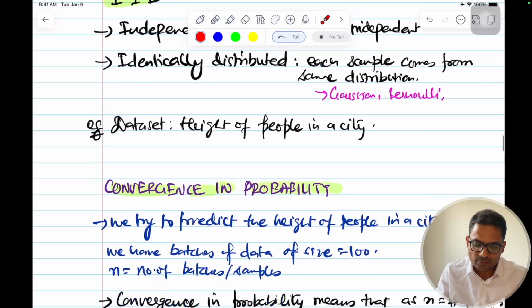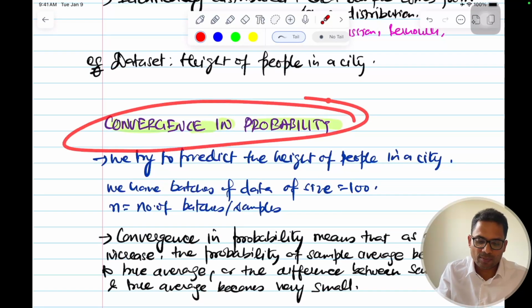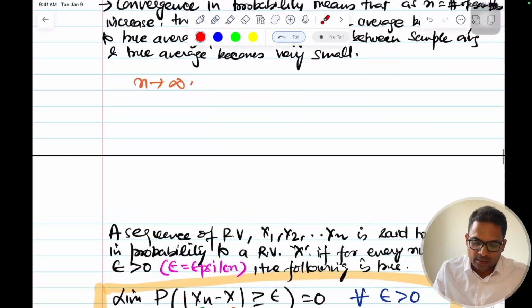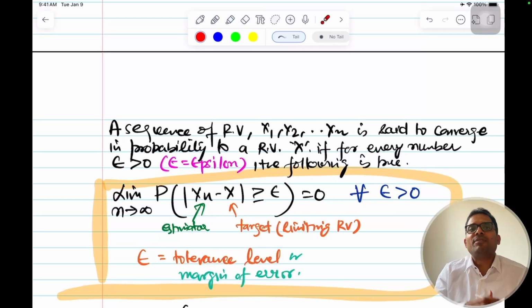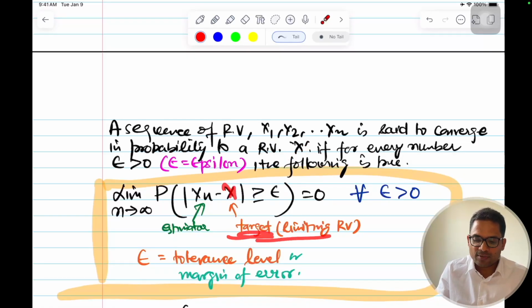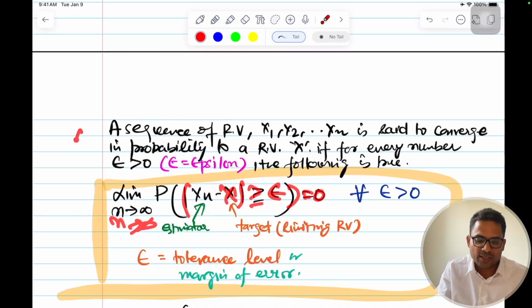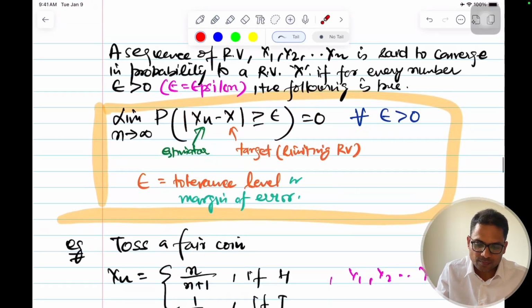Okay. Then next we saw convergence in probability, means for a sequence of random variables, when we try to estimate the average height of people, the sequence of random variables will converge to a known random variable or a target random variable. And the probability that the difference between the sequence and the target random variable is greater than some tolerance level becomes 0 as n tends to infinity. We understood this with an example also.